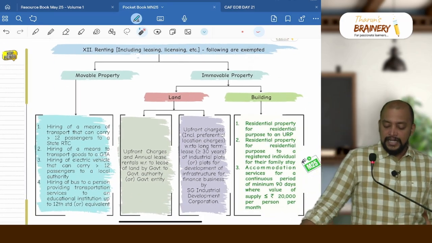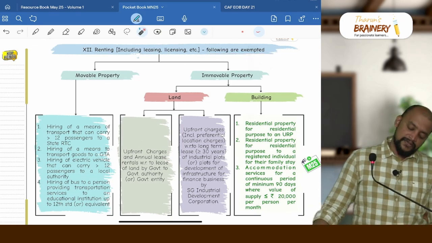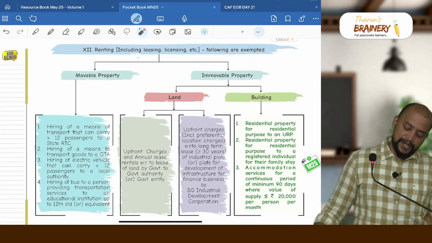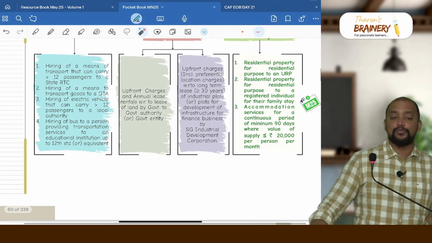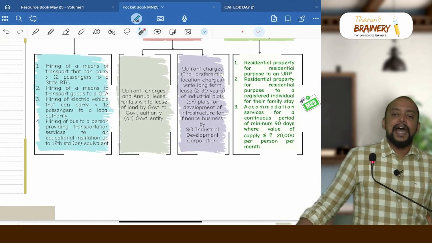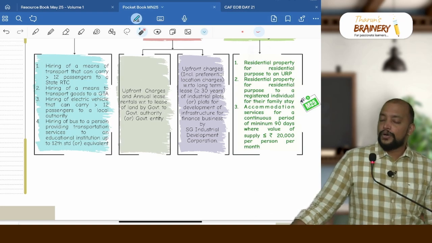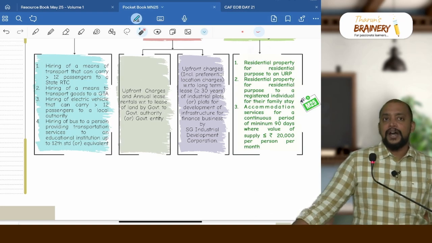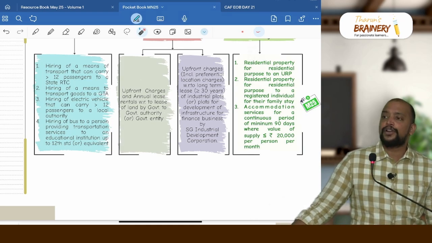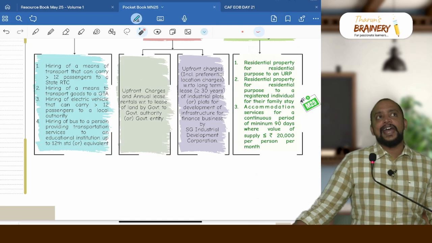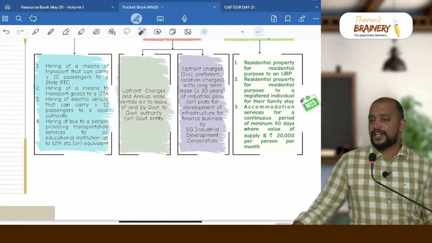Then the next area that we are discussing is renting, including leasing, licensing, etc. Following are exempted. First, in relation to movable property, what are all exempted? In total we have 4 exemptions in relation to movable property. That is motor vehicle. I have a motor vehicle that can carry more than 12 passengers, and I am giving it on rent to a road transport corporation. Number 2, I have an electric vehicle that can carry more than 12 passengers, and I am giving it on rent to a local authority.